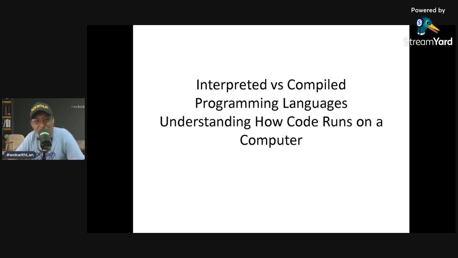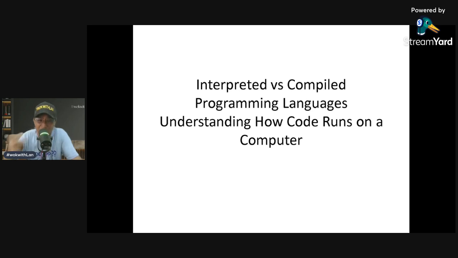Okay, so have you ever wondered how your code actually runs on your machine? When you write code in Python, JavaScript, C, or Java, the computer doesn't actually understand those languages. Computers only understand machine code. These are zeros and ones. So the big question is, how does your human readable code become something the computer can execute?